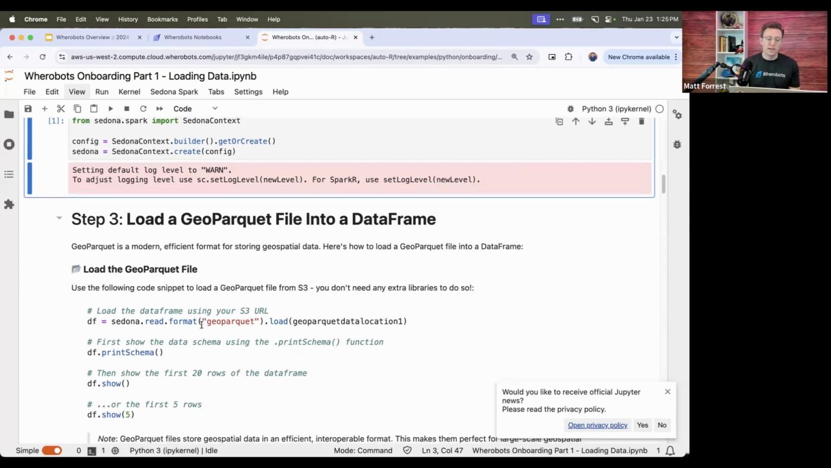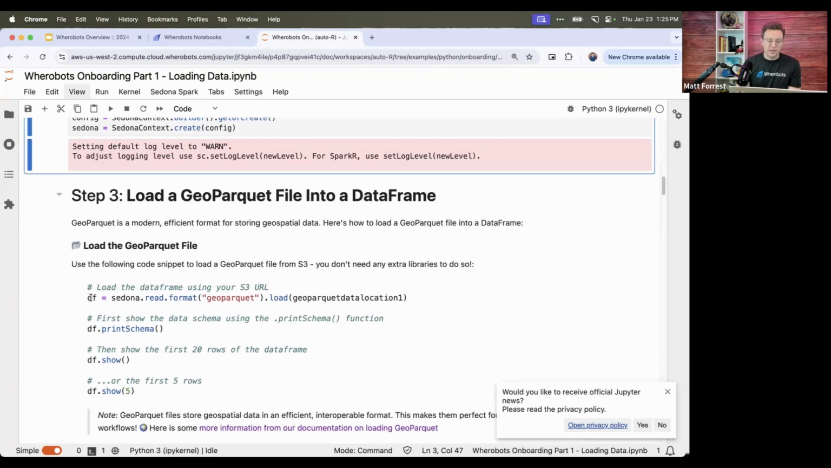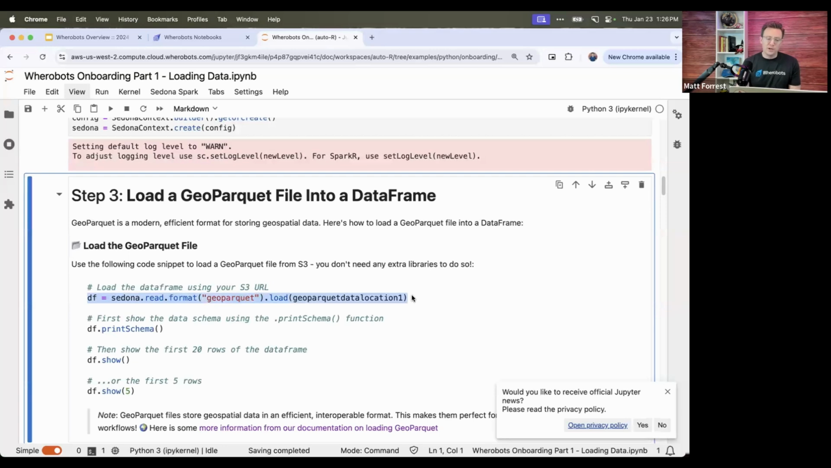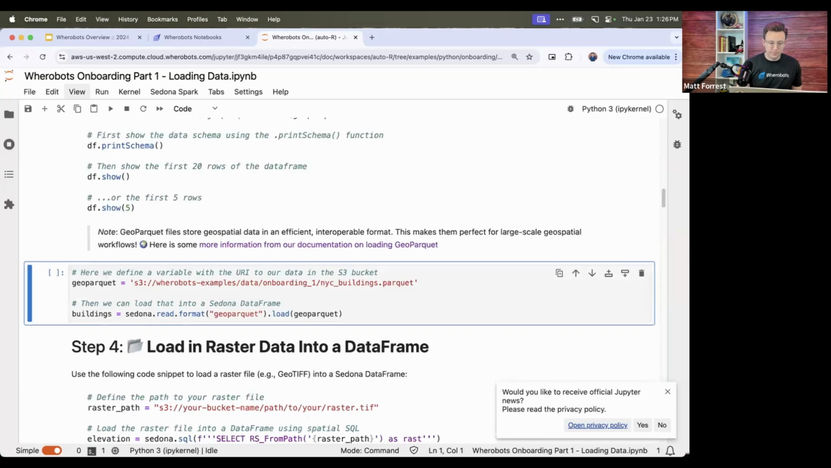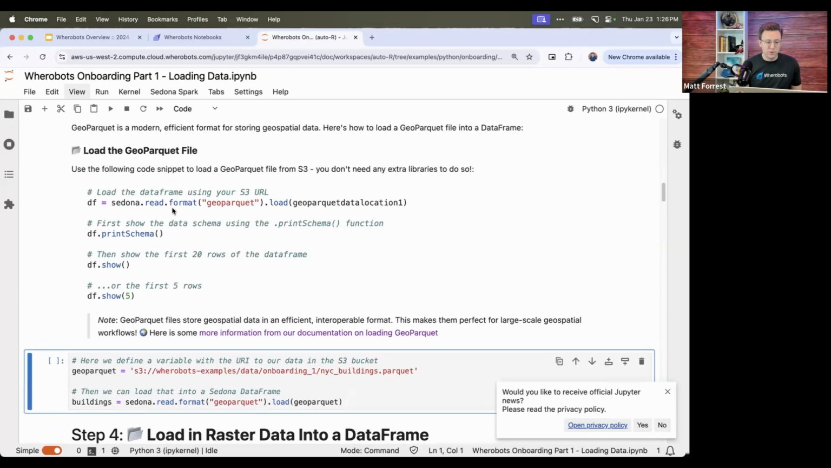So we'll start with GeoParquet because it's an efficient file format. There's a lot of reasons why GeoParquet is really good, but this basically shows you how to do that. If you're familiar with a GeoPandas workflow, it'll feel similar. Basically we're saying to first load our data frame from calling Sedona. We'll tell it to read the format, define the format as GeoParquet, and then load that from an S3 URI.